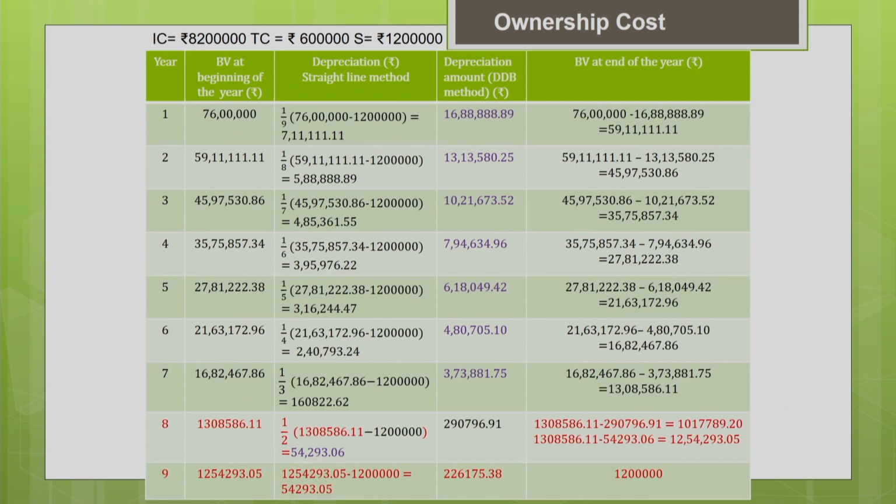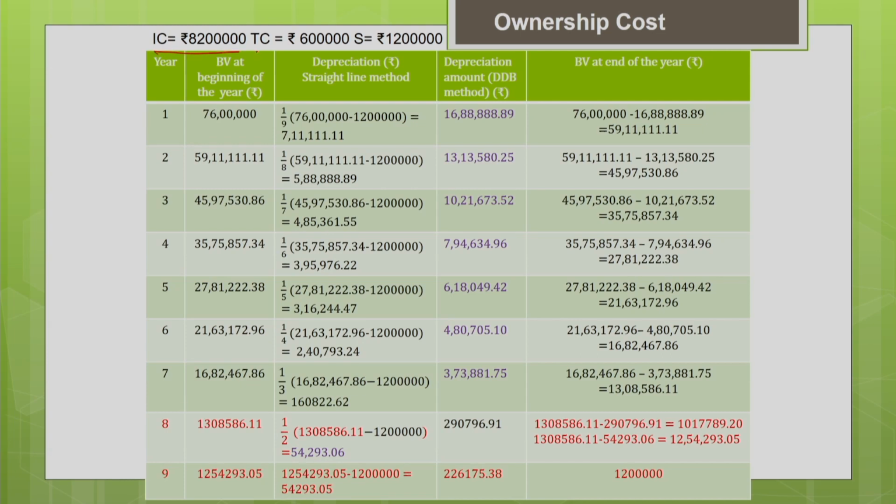Now let us work out an illustration on how to do the switching process from the DDB method to the straight line method. I have used the same input data as the previous problem. It's just a continuation, but I'm going to show you the methodology of switching from one depreciation method to another.